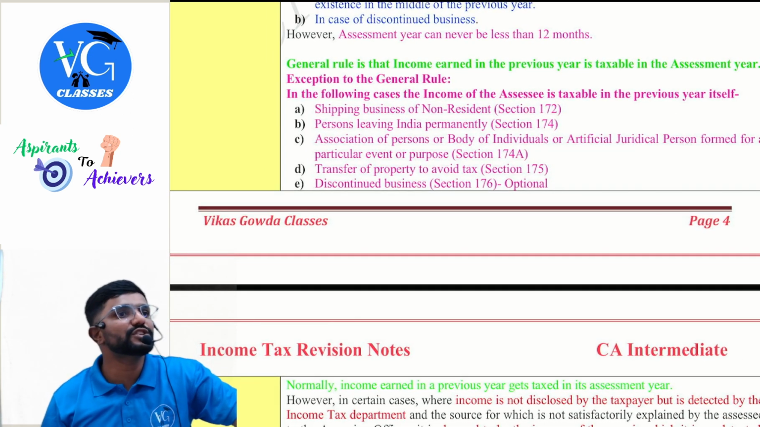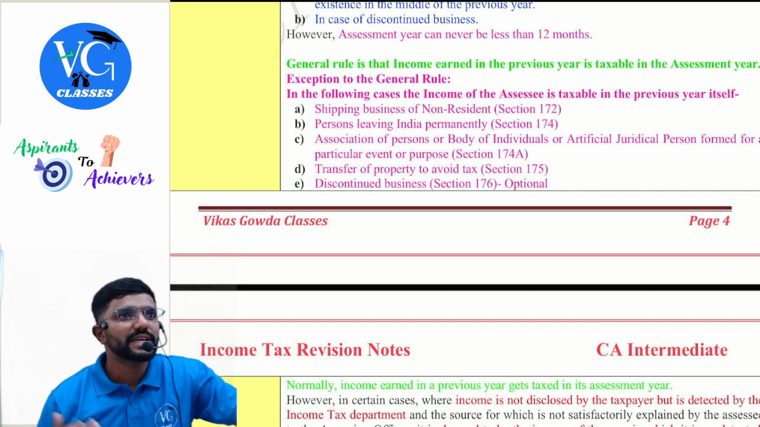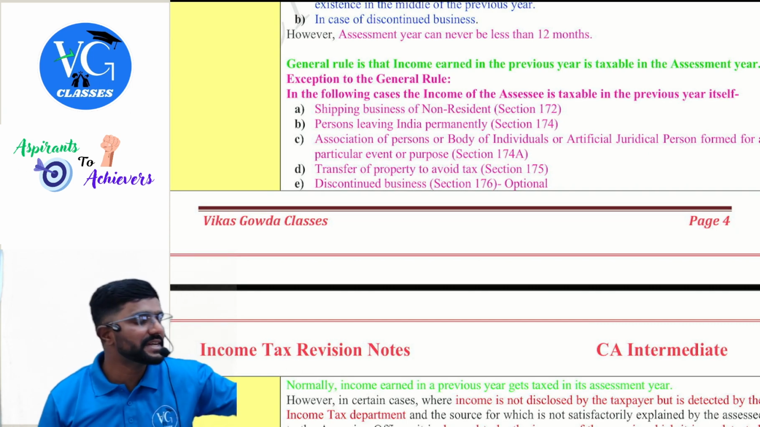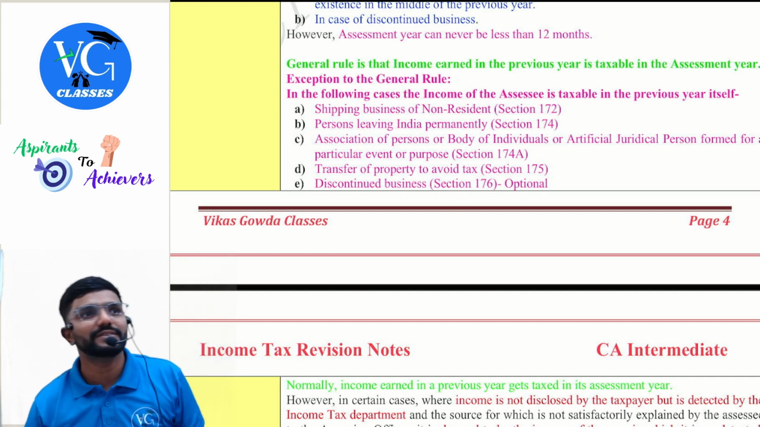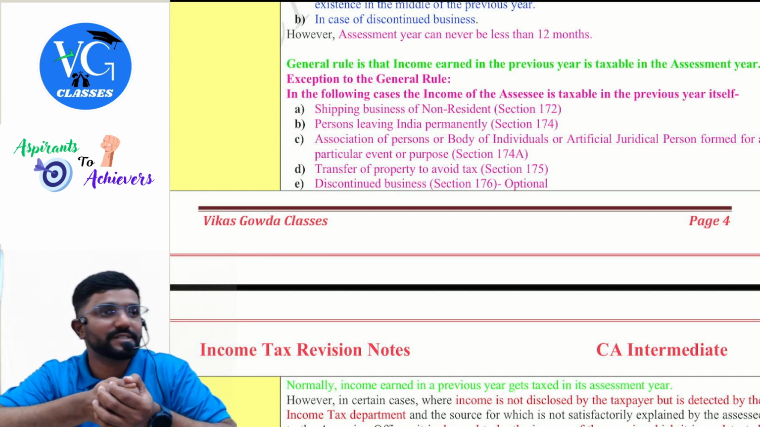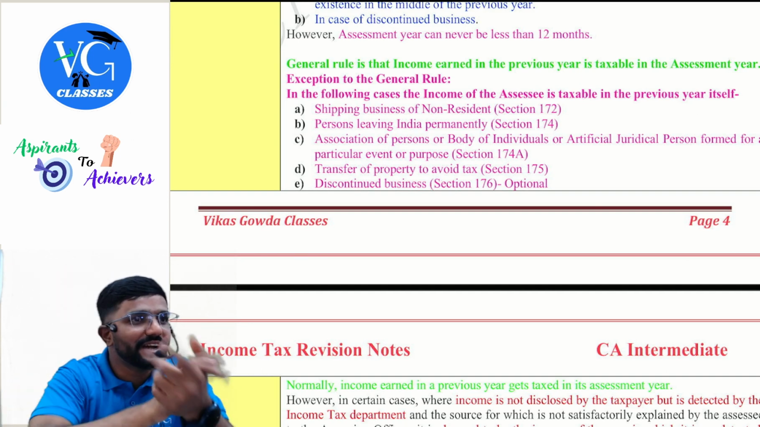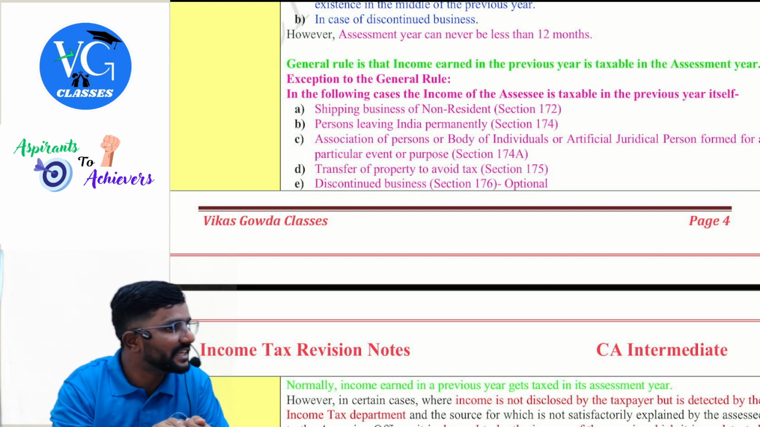First one, shipping business of a non-resident. Guys, if any non-resident shipping company is doing business from India, that is, they are carrying passengers, goods or livestock from Indian port to foreign port, the Indian government will not let them leave until they pay tax from the Indian port. You pay tax, leave Indian port. If not, we will not let you leave. They will catch the ship and make it stand there.